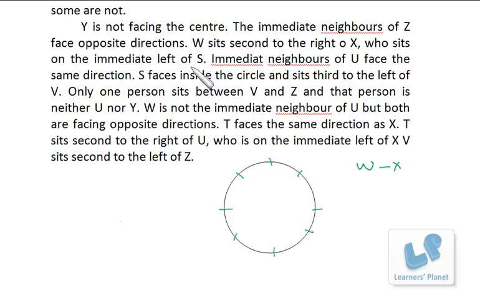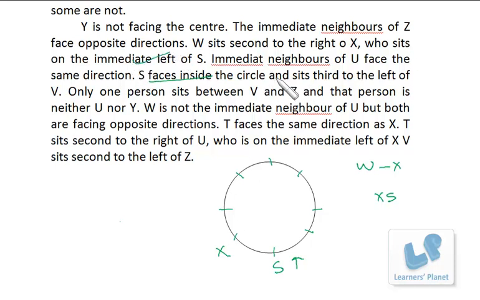Who sits on the immediate left of S? That means X and S are together. Immediate neighbors of U face the same direction. S faces inside the circle. Okay, so this is the one thing that we can mark. Then we know that X sits on the immediate left of S. So if S is facing inside, X must be here because left of S will be this side. Okay, so this is clear.